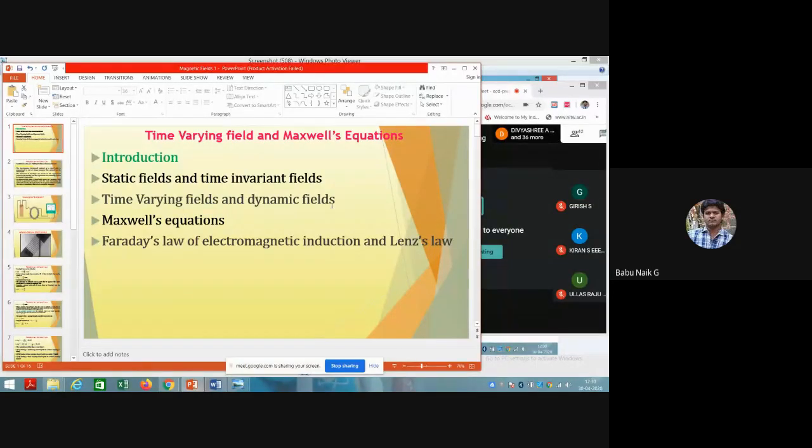So how are we going to consider these time varying fields? Both electrostatic charges and the magnetic field need to be considered here. An electric field can be produced by a time varying magnetic field. Similarly, if we consider a time varying electric field, a magnetic field can also be produced.